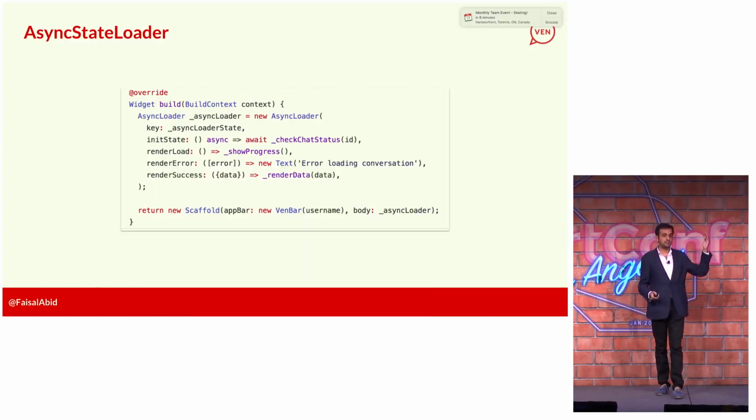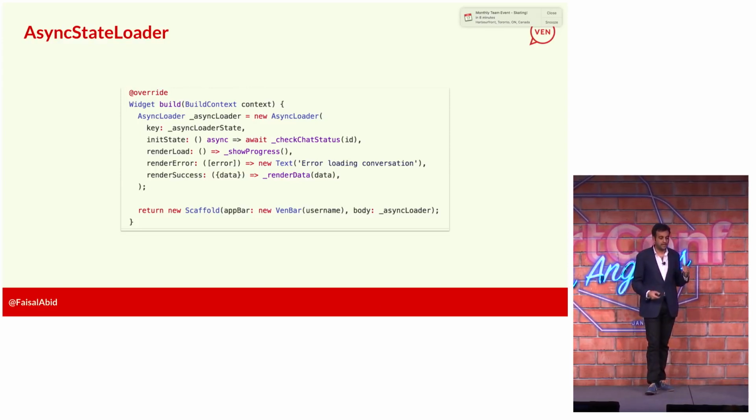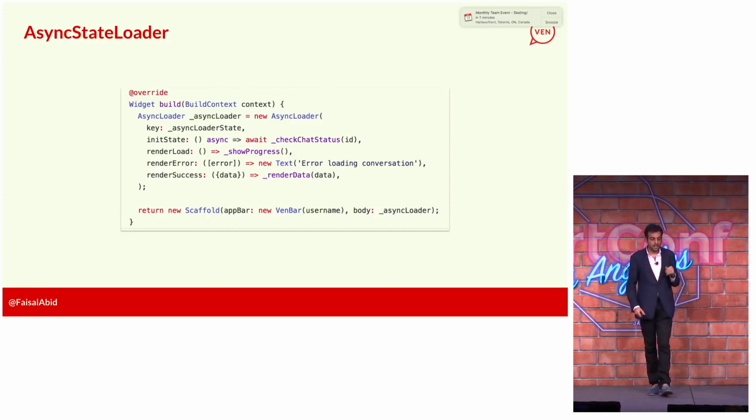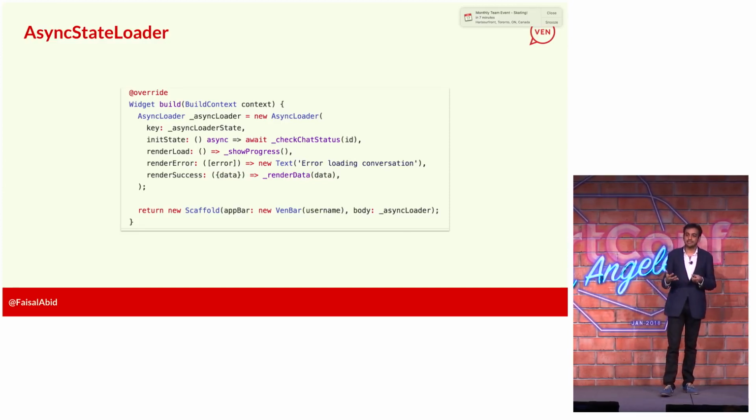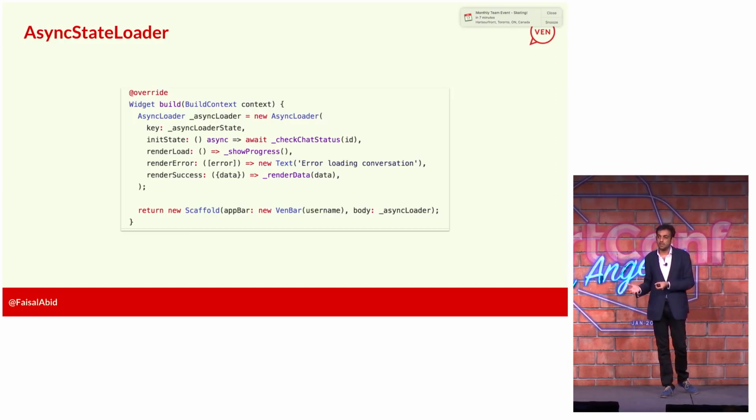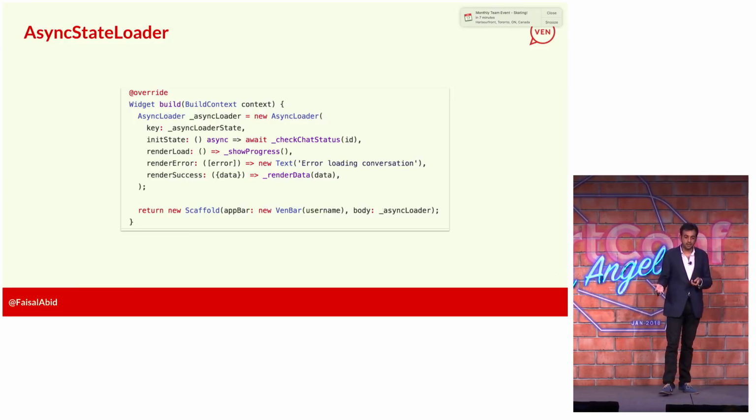You create an async loader in your build function, and it has a few parameters there. It has init state, render load, render error, and render success. Init state is basically as the widget is loading, what do you want to load, right? What data do you want to load? Render load is, as it's being loaded, what do you want to show? So in render load, I show a progress bar.